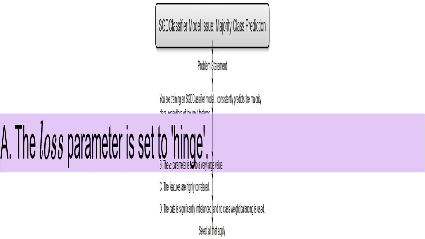The loss parameter, hinge, which is a loss function used in support vector machines, SVMs, which are related to SGDClassifier, isn't the main culprit for this problem. While a bad loss setting could affect performance, it's unlikely to cause this persistent majority class prediction by itself. We can rule this one out.